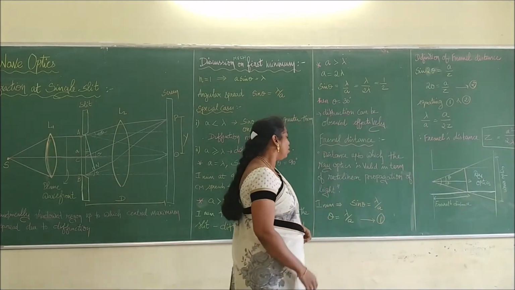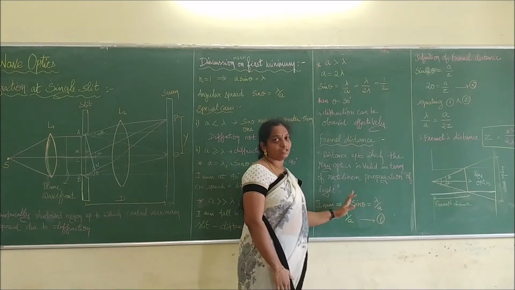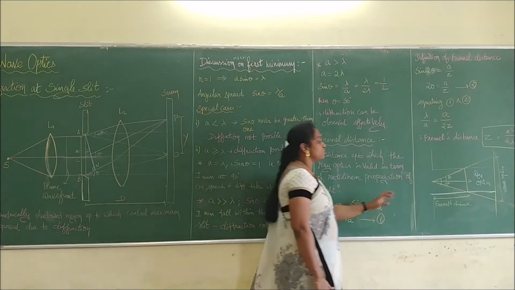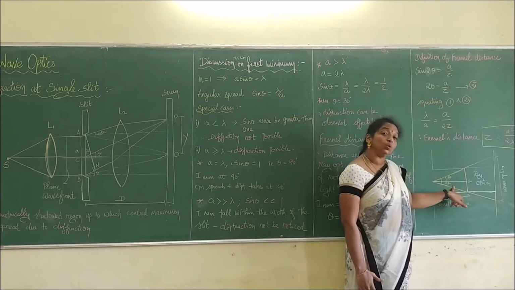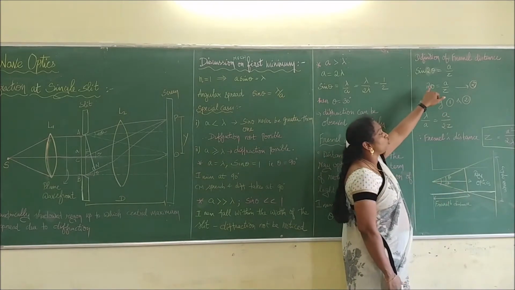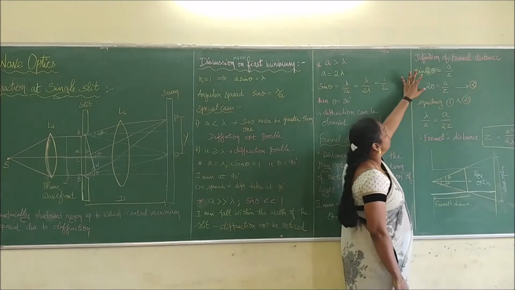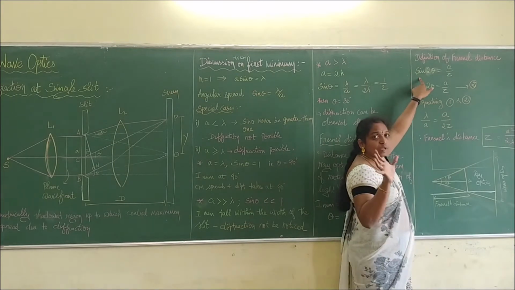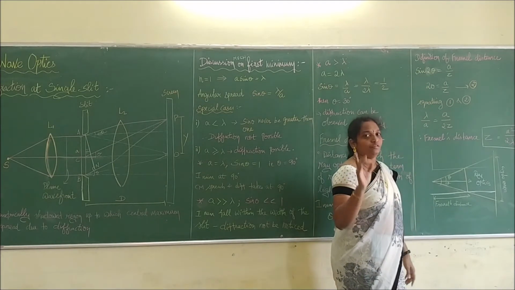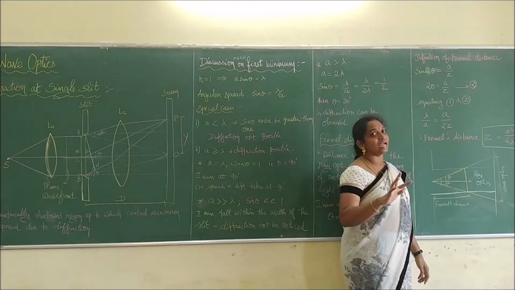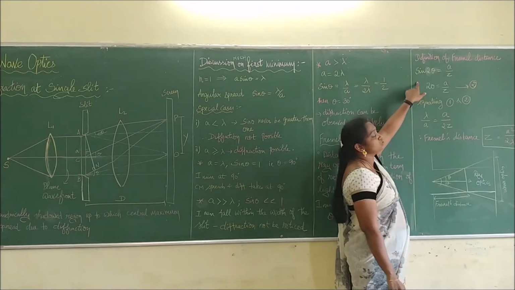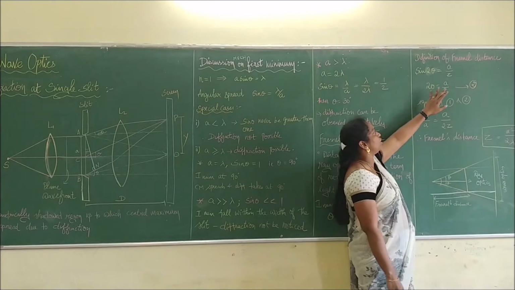How are we calculating it? We take the first minimum condition and write the theta value. Then, as per the diagram, we take the value of 2 theta. So sin 2 theta is equal to a by Z. Therefore, writing minimum, we have said that the angle is very small, so we write it as theta only. If it is cos, we write 1. If it is tan, we write theta. So here it is sin, and since sin is very small, 2 theta is equal to a by Z.